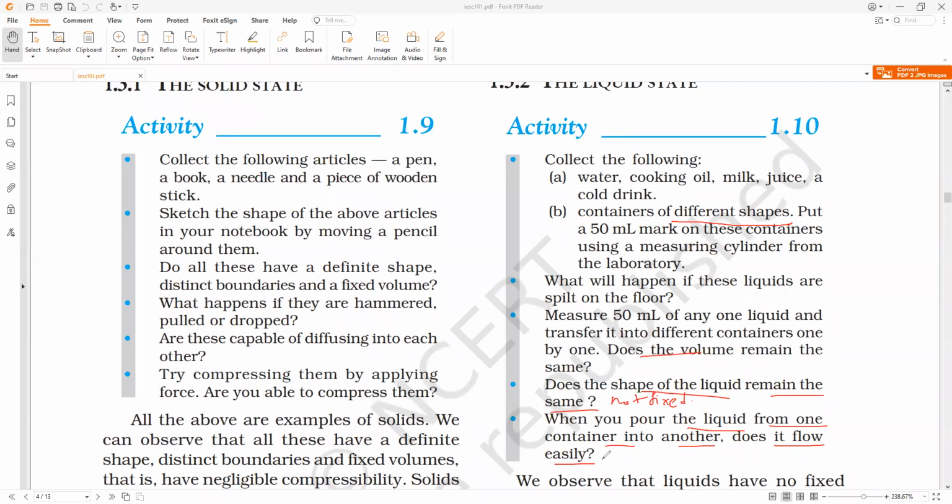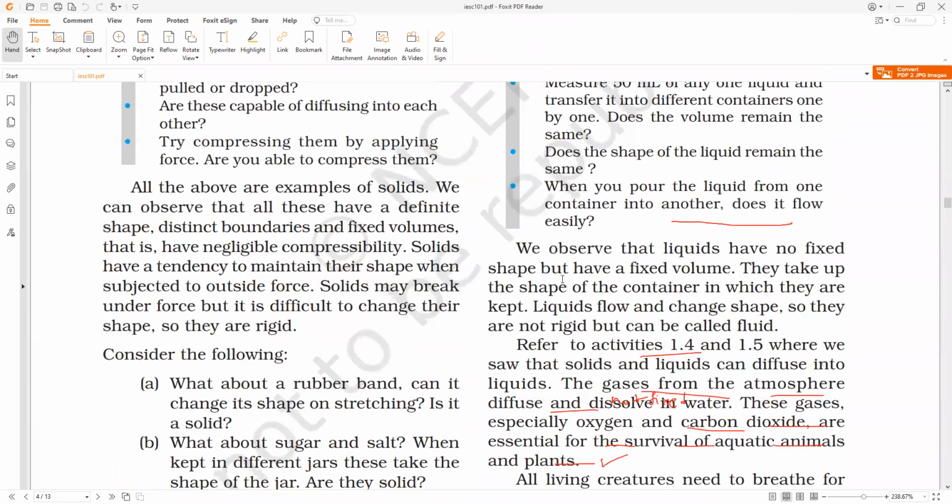Liquids can flow easily from higher places to lower places. Next, all of you observe: liquids have no fixed shape but have a fixed volume. They will take up the shape of the container in which they are kept, and they can flow and change their shape. So they are not rigid.